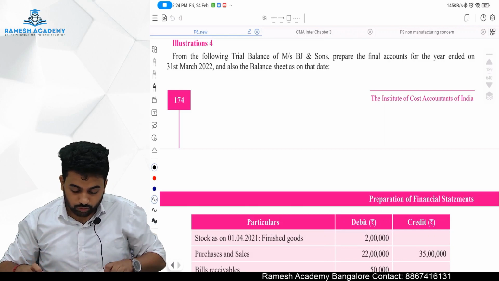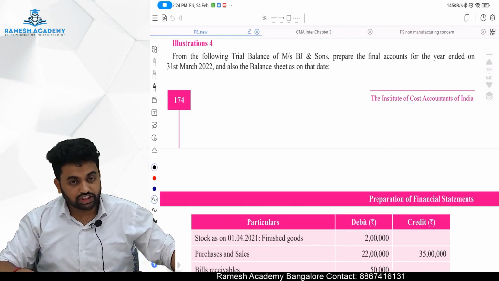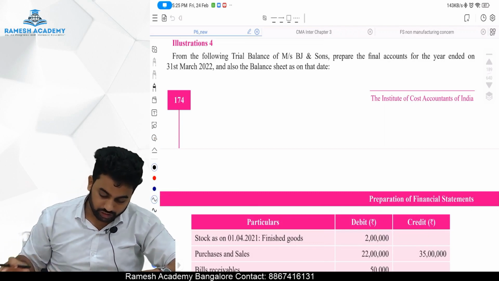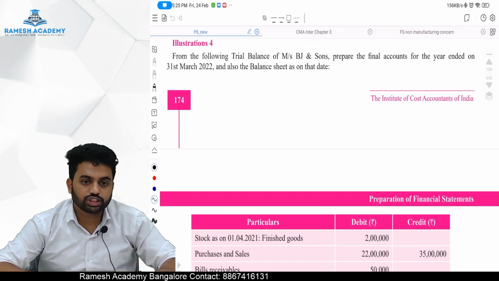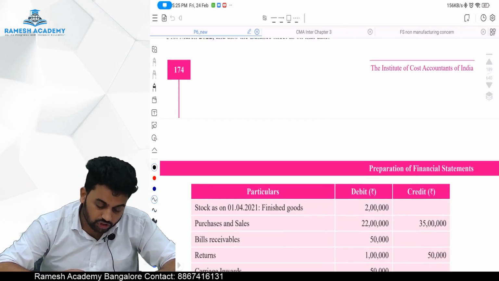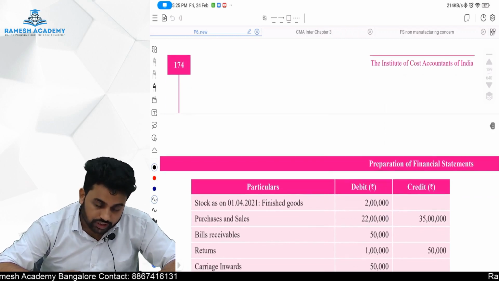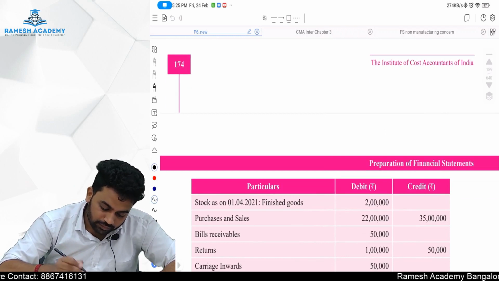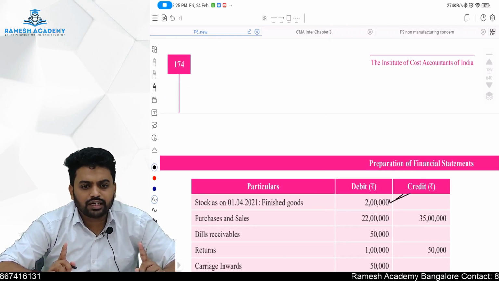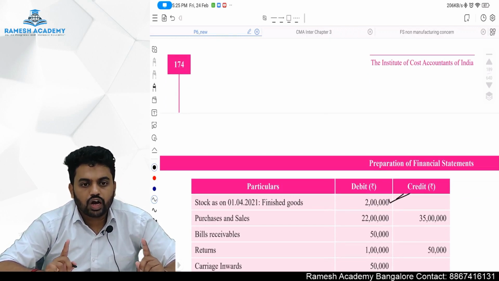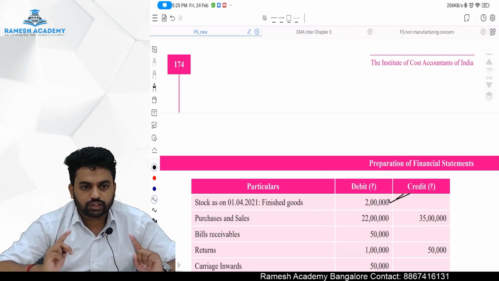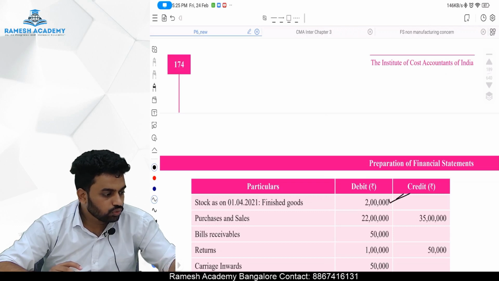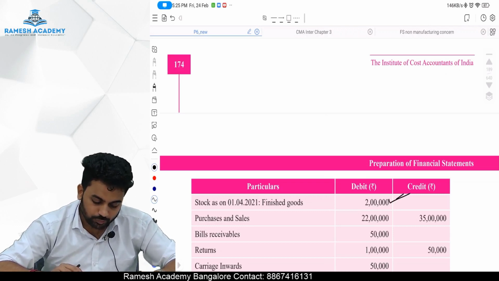So they are asking us to prepare the financial statements, which is basically the trading account, P&L account and the balance sheet. In the trading account, we will start with the opening stock. They have given an opening stock. So in the trading account, debit side, to opening stock account 2 lakh rupees. All the trial balance items once, all the adjustments twice. Trial balance item once, adjustment twice.